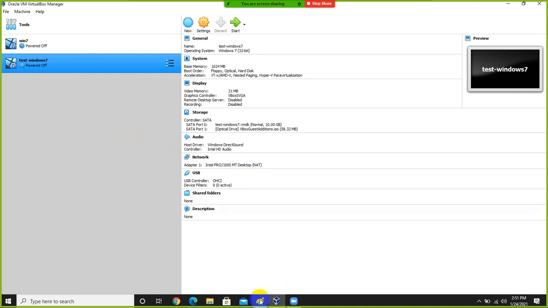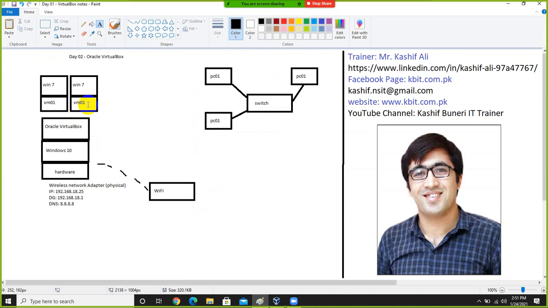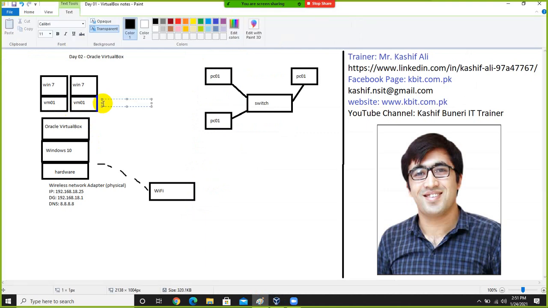So if you want to connect these two virtual machines with each other, we have to keep the network setting of both virtual machines the same. Suppose this virtual machine is connected to NAT, then this virtual machine's network adapter should also be connected to NAT, and then they would be able to communicate with each other, right?